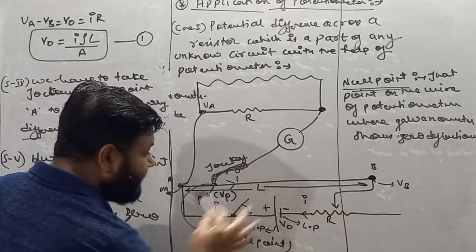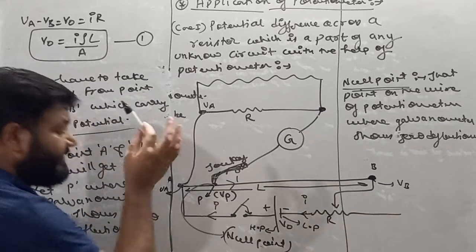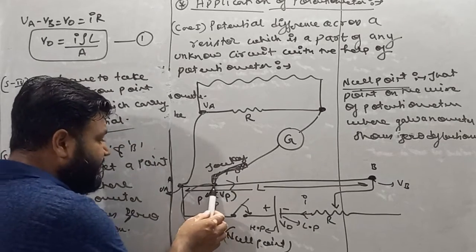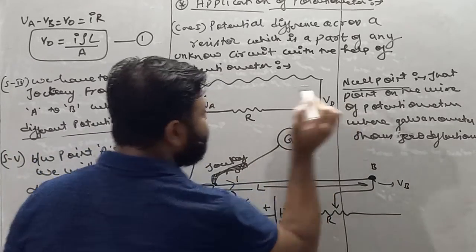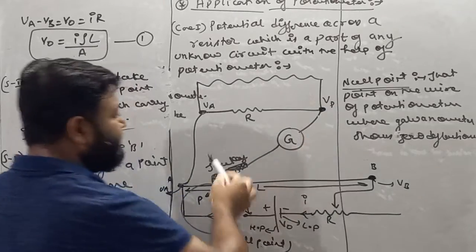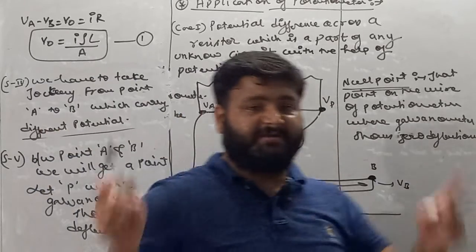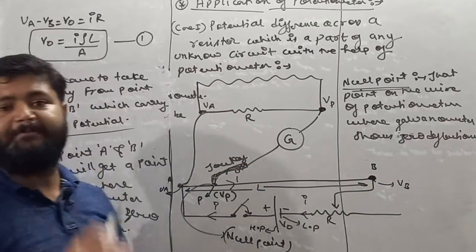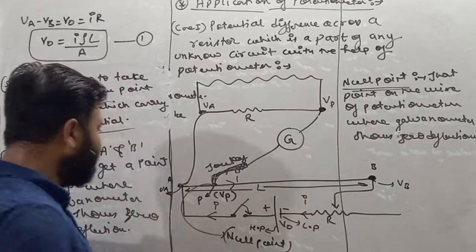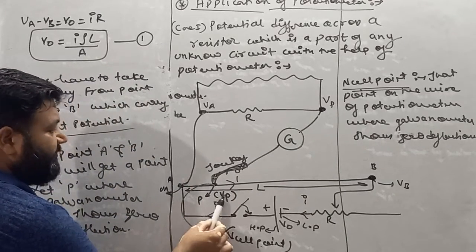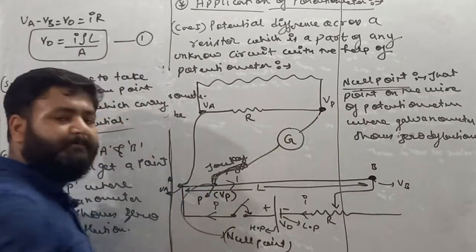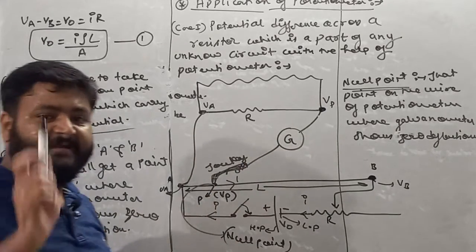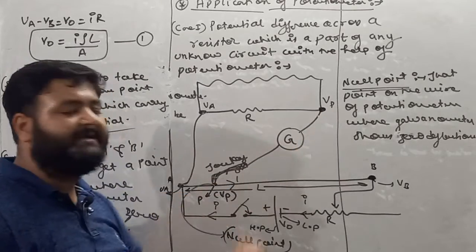Remember, this is the circuit in which current is flowing, but still we'll get a point where the galvanometer shows zero deflection. It means the potential of this end and the potential of this end must be the same. Then only current is not capable to flow, my dear student. If the potential across two ends becomes equal, then the current is not capable to flow. So this point carries potential Vp, this point also carries potential Vp, because at point P the galvanometer shows zero deflection. It implies the potential of this point and this point becomes the same.